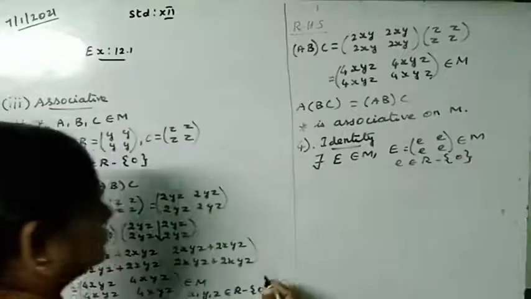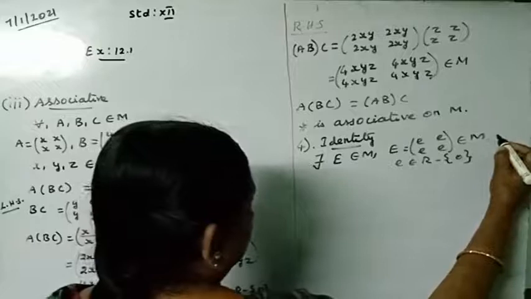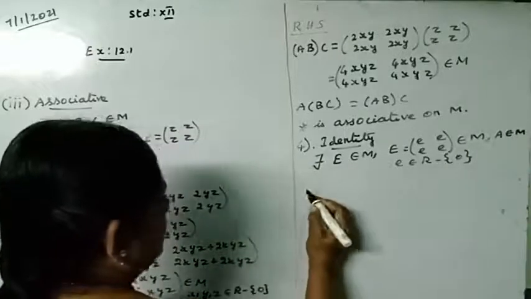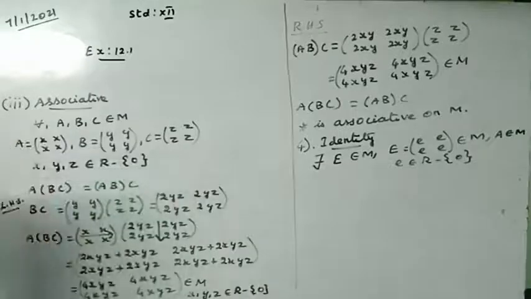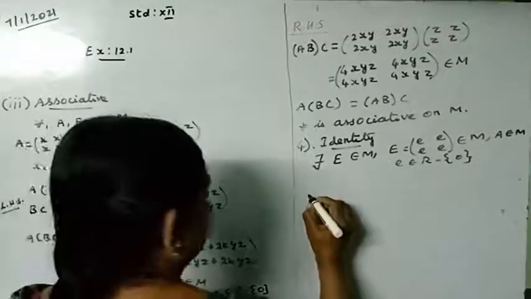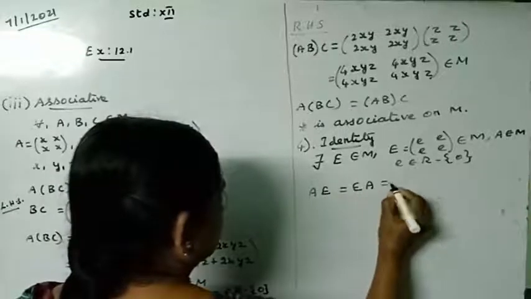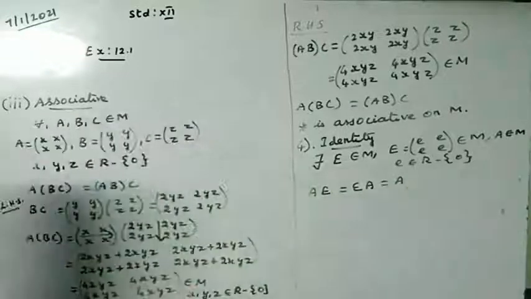And A belongs to M, that we know already. So by the definition of identity, we can write AE is equal to EA is equal to A. This is the definition.